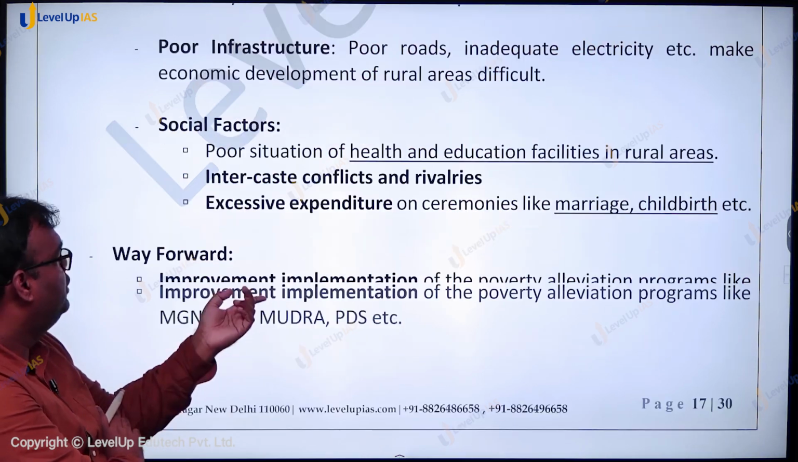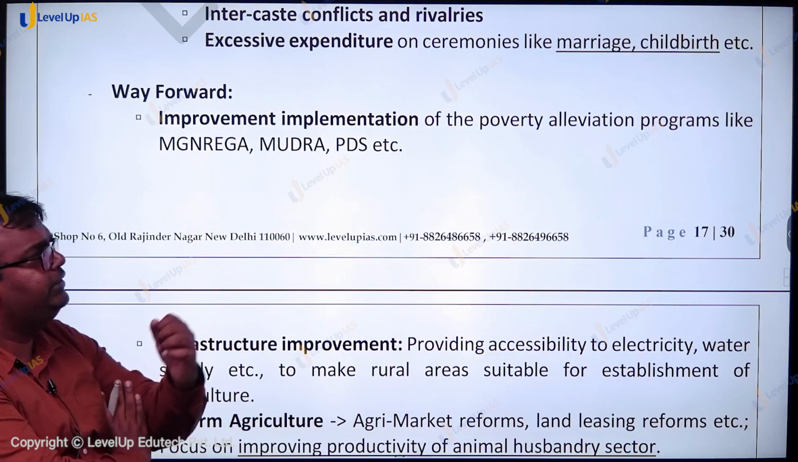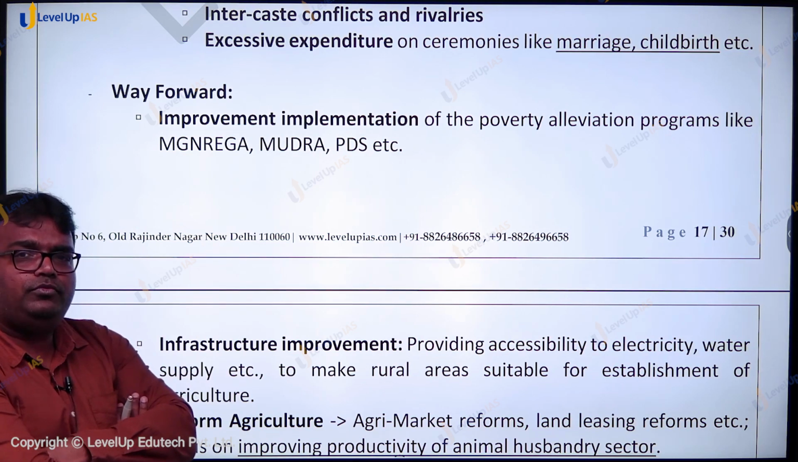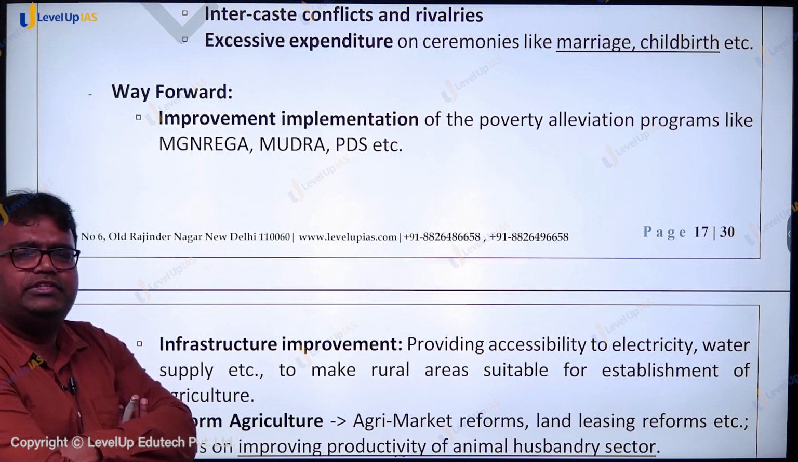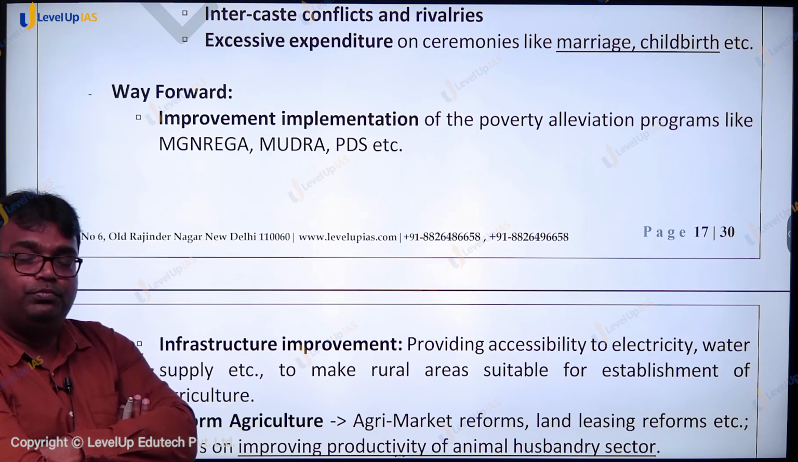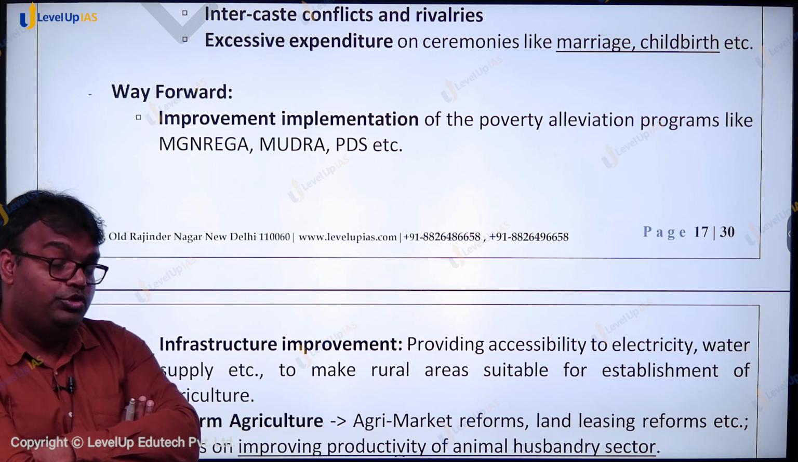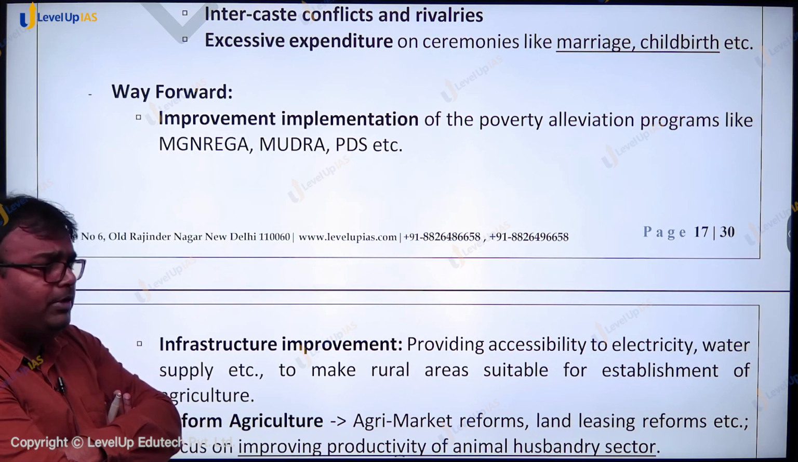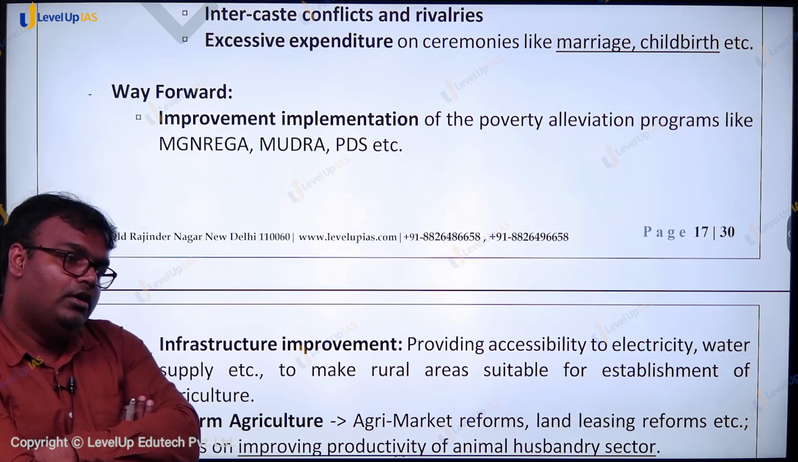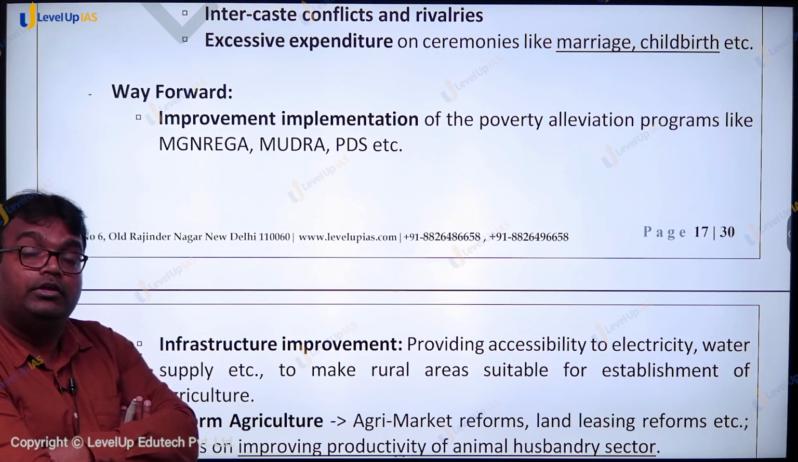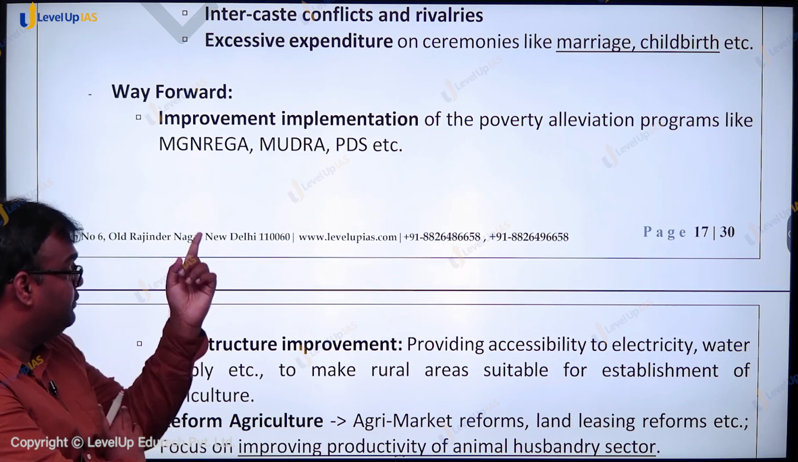So what should be the way forward? Way forward is, one, we need to improve implementation of various schemes. जो corruption, जो divergence of fund होता है वो improve होना पड़ेगा. उसके लिए social audit mechanism, उसके लिए the use of information technology to better monitor things, उसके लिए planning from the grassroots level. These are certain things that we have to keep in mind.